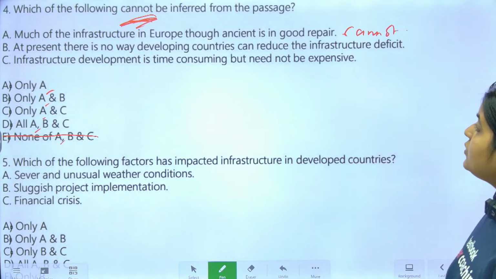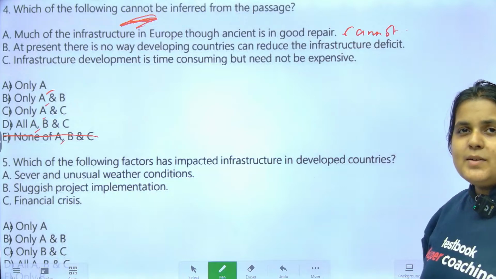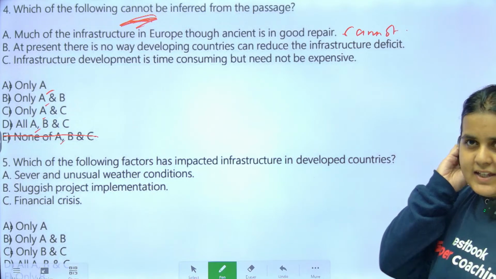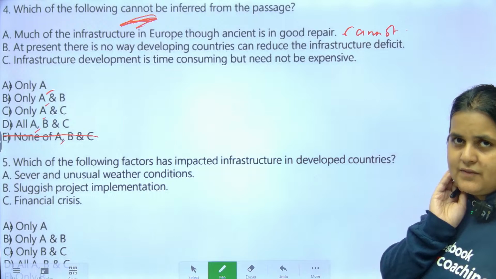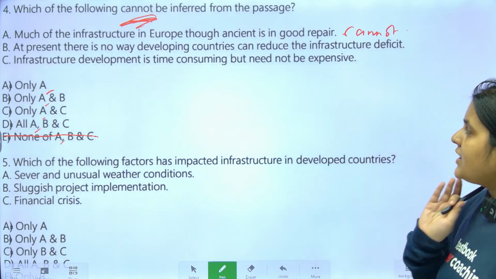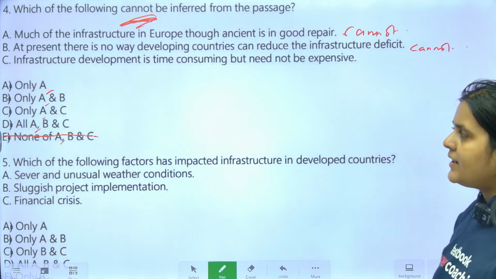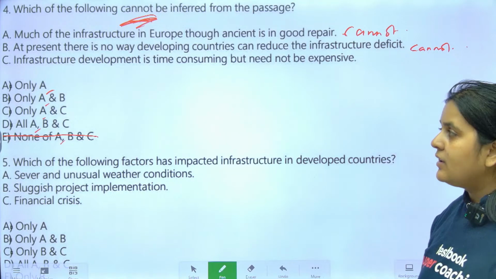At present, there is no way developing countries can reduce the infrastructure deficit. First of all, para developing countries के बारे में है ही नहीं. They are not the ones who are facing the deficit. It is the rich countries or it is the developed countries. Okay, so this also cannot. हमारे ऑप्शन में B भी होना चाहिए.